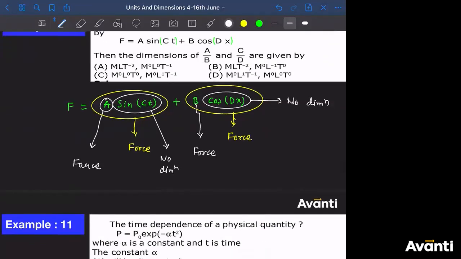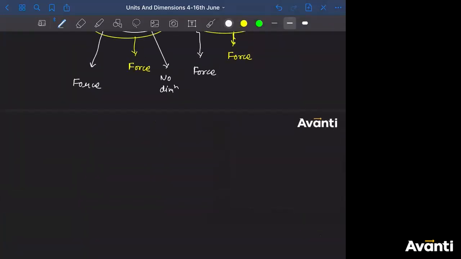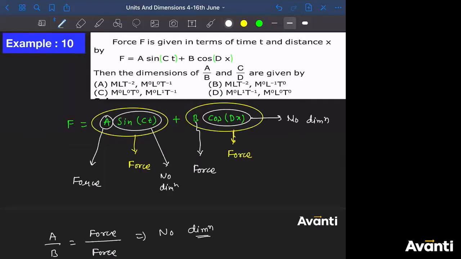Now what we have to find? We have to find A divided by B. Tell me what will be the dimensional formula for A divided by B? Tell me guys. A divided by B. So force divided by force. तो क्या मिलेगा? No dimensions. So A divided by B will have no dimension. मतलब M0 L0 T0.